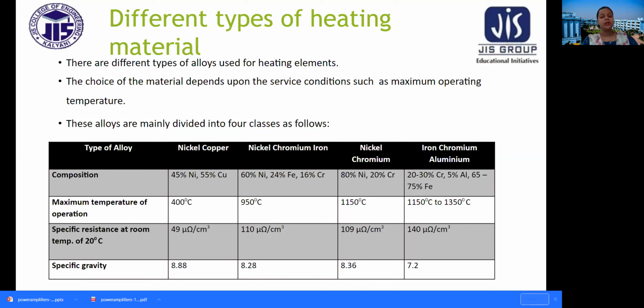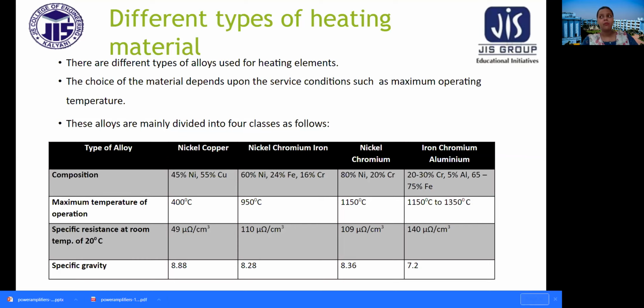The choice of the material depends upon the service condition, such as maximum operating temperature. Now, these alloys are mainly divided into 4 classes. Types of alloy: nickel copper, nickel chromium iron, nickel chromium, and iron chromium aluminum. These are the 4 types of alloy.